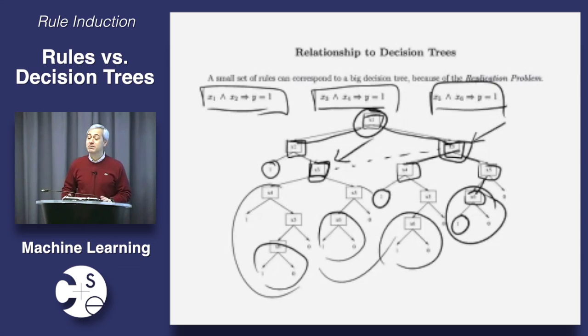Why would rule induction be more prone to overfitting than decision tree induction? This now is not an obvious question, but think about it for a moment. Why would we have more chances to overfit when learning rules than when learning decision trees, and therefore have to be correspondingly more careful? Yeah, I think you're always looking at all the attributes.